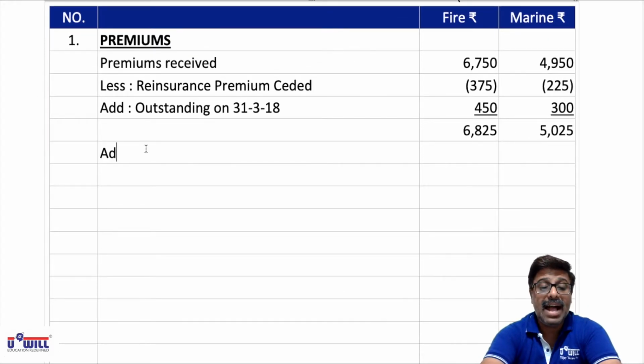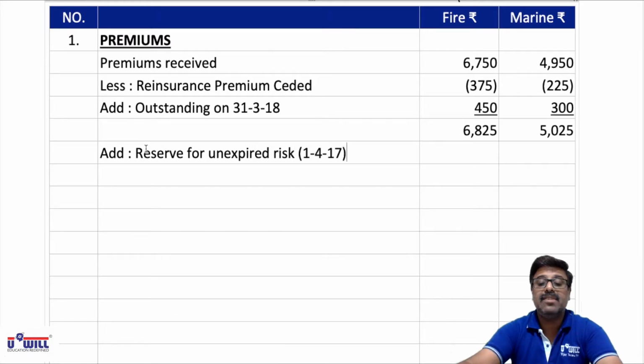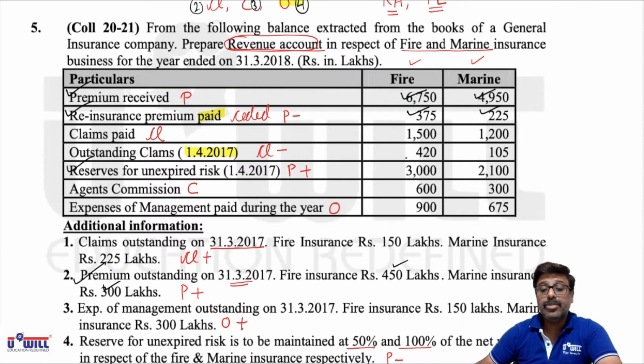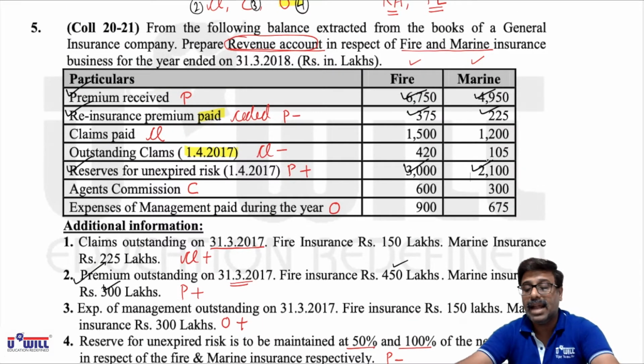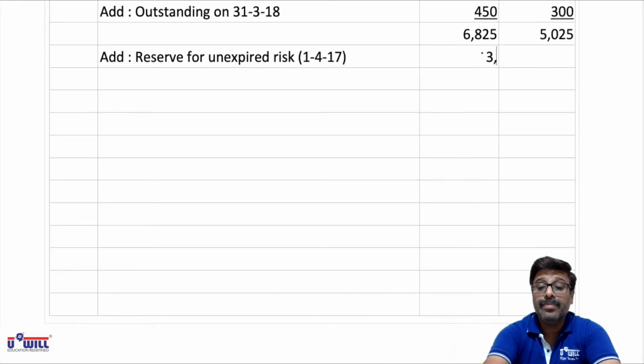Now in that we will add opening reserve for unexpired risk. So reserve for unexpired risk on 1/4/17. Opening reserve we will add. What is the amount of opening reserve for unexpired risk? 3000 and 2100, that we will add. So all of you write down 3000 and 2100, that we have to add.